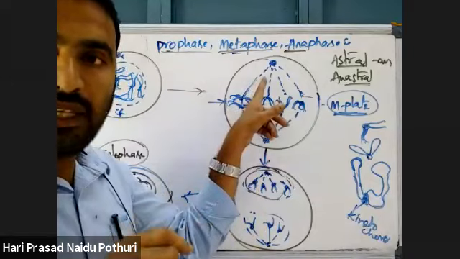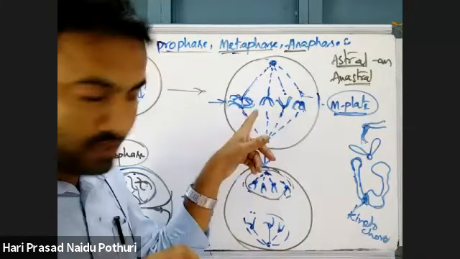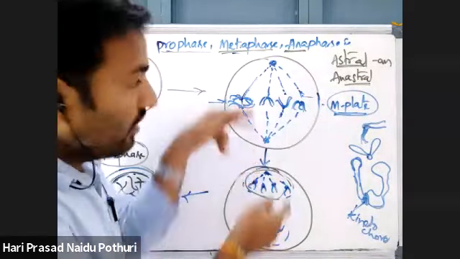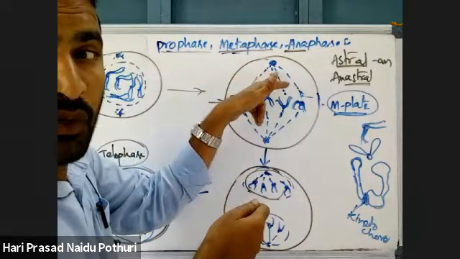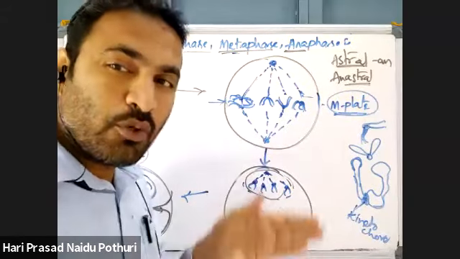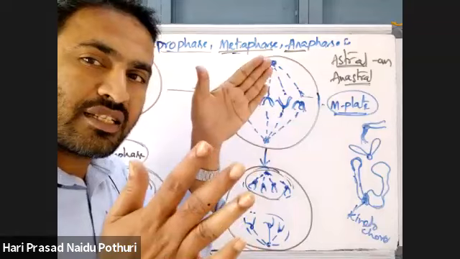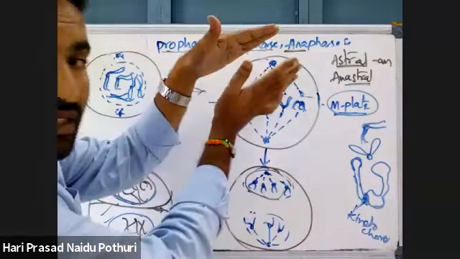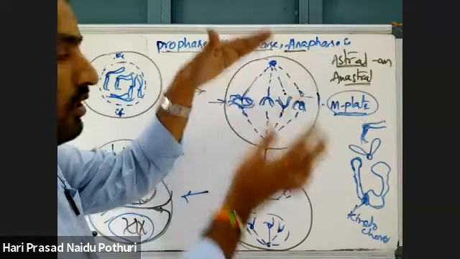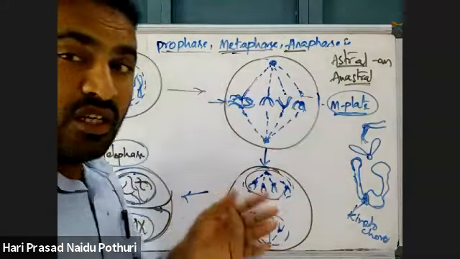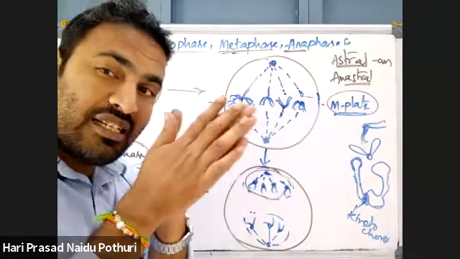And what is happening in anaphase? This is anaphase. This is spindle fiber, tubulin protein. That tubulin protein has the contraction relaxation properties. That contraction of tubulin protein is taking place. Due to that contraction, tubulin proteins decrease in their length.